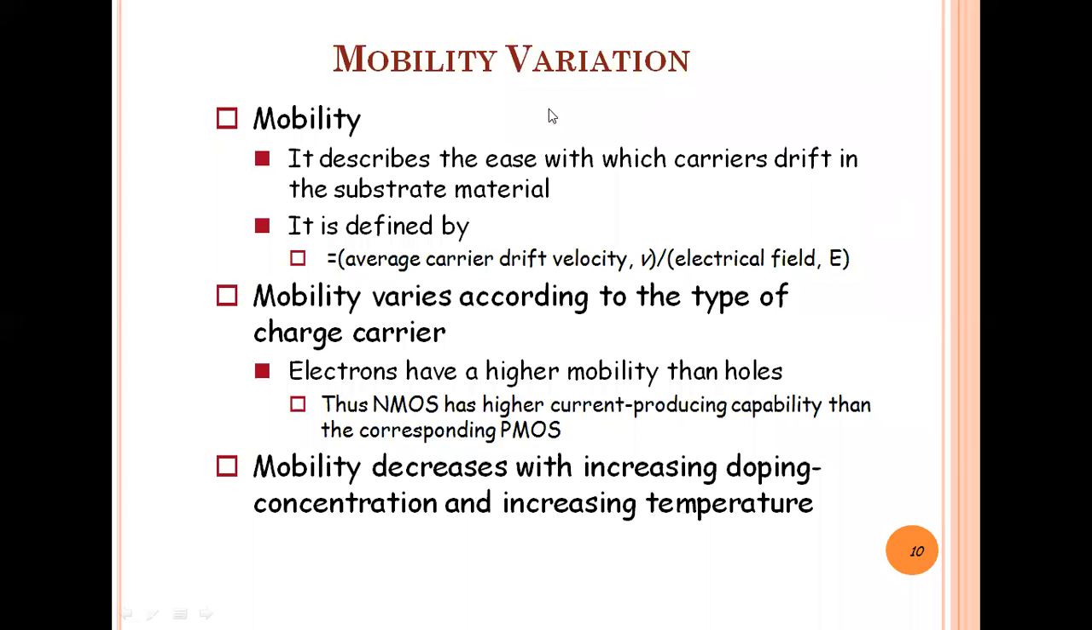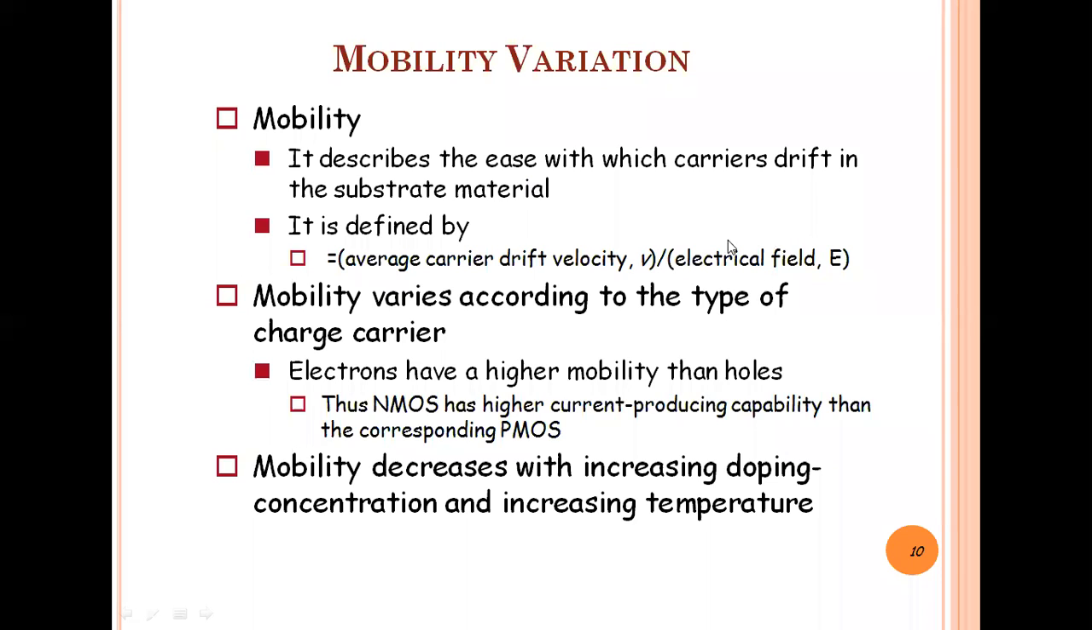Next is mobility variation. In mobility variation, first we'll understand what mobility is. Mobility means the carrier drift in the substrate material. We know the physical structure of the NMOS transistor or the PMOS transistor. The carrier drift in the substrate material is called mobility, and it is defined as the average carrier drift velocity V divided by the electrical field. So mobility varies according to the type of the charge carrier.